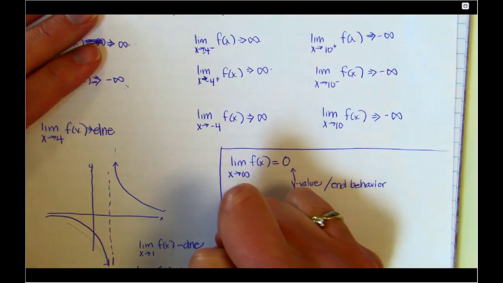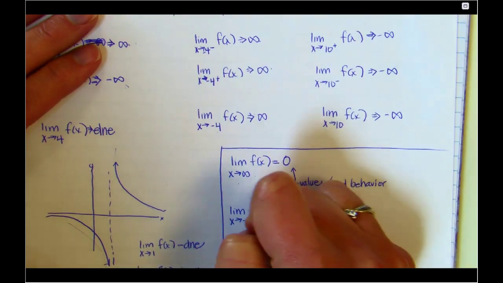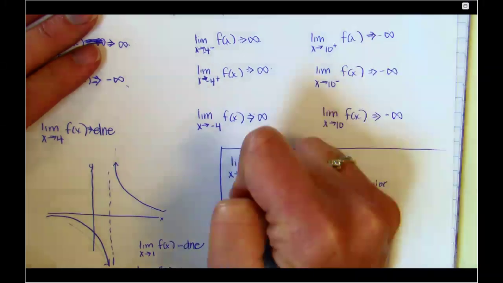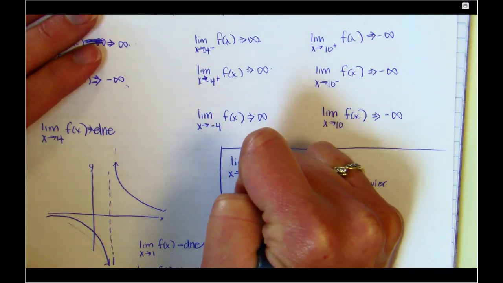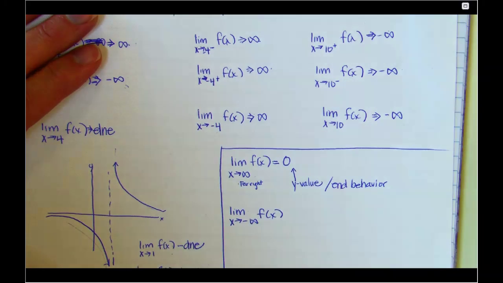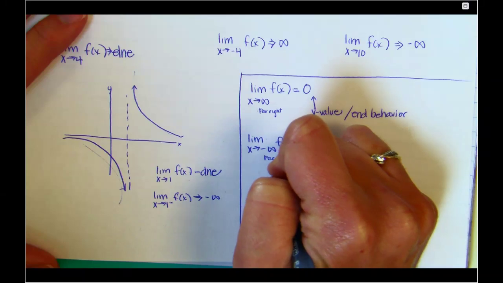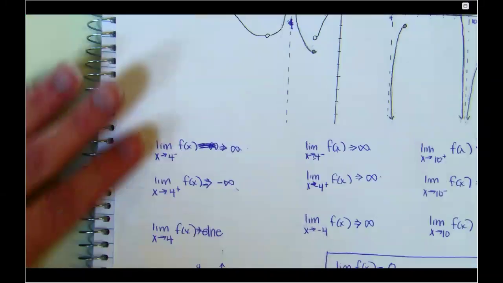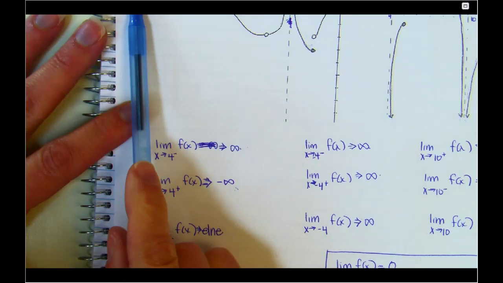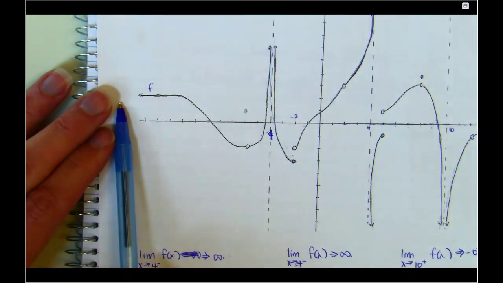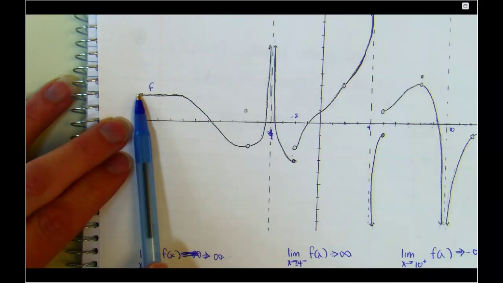The only other thing I could ask you is x approaches negative infinity. So this would be far right if I did positive infinity. And if I ask negative infinity, I'm looking for the farthest left. Okay, so I'm going to follow my graph out here. I'm going to go as far left as I can and look at what's happening to this graph. He's obviously leveling out.